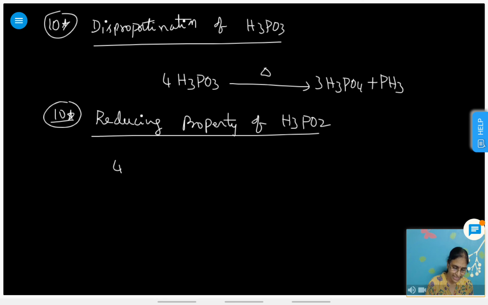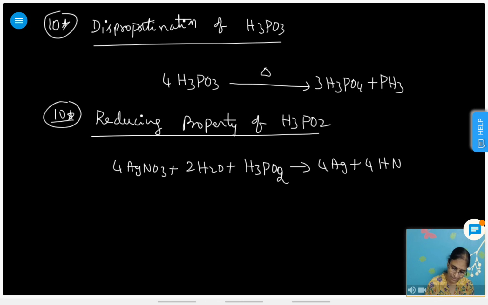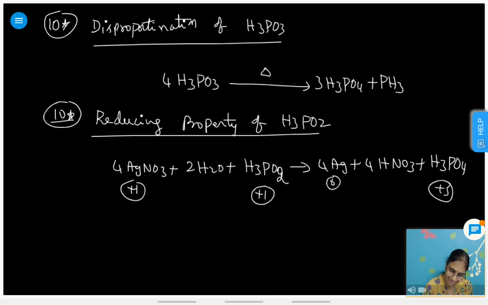H3PO2 is a strong reducing agent. 4AgNO3 plus 2H2O plus H3PO2 gives silver deposited, 4Ag, plus 4HNO3, nitric acid, plus H3PO4. It reduces silver from +1 to 0, but itself undergoes oxidation from +1 to +5. Got it?